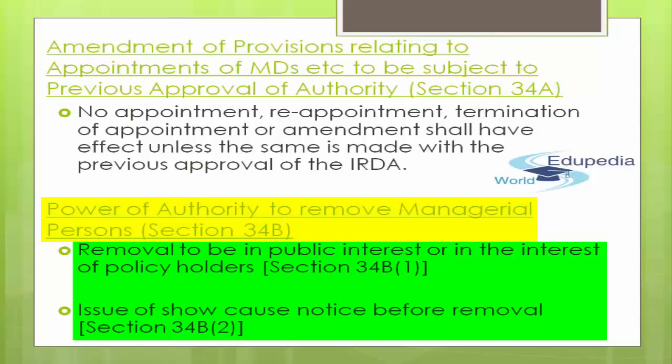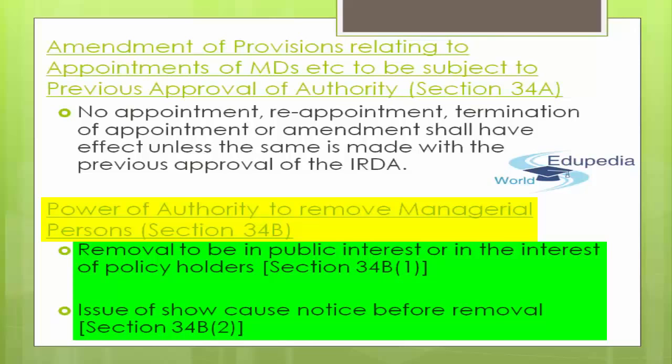Again, where the authority is satisfied that in the public interest or in the interest of policy holders or for securing the proper management of any insurer, it is necessary so to do, then in that case he may, for reasons to be recorded in writing by order, remove from office with effect from such date as may be specified in the order any director or chief executive director by whatever name called of that insurer.